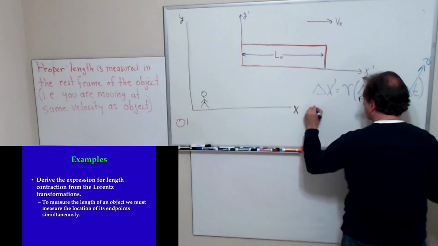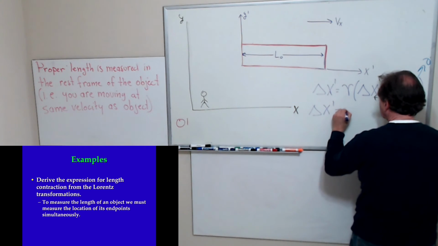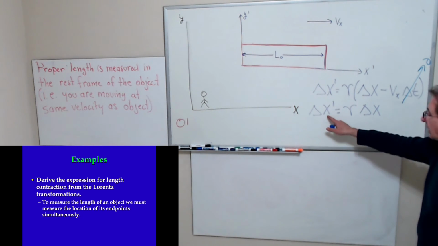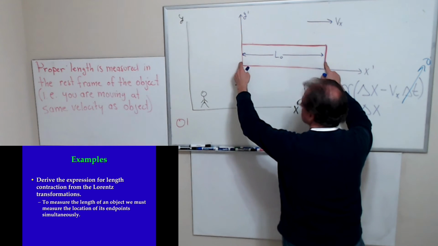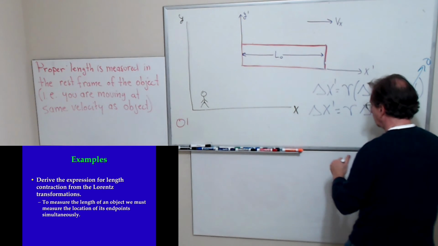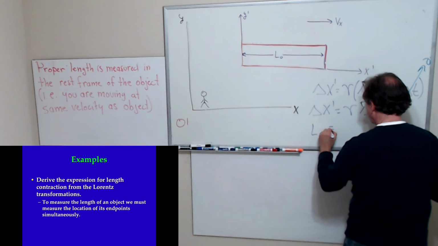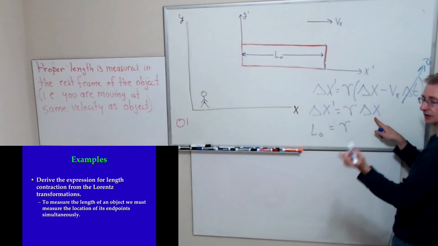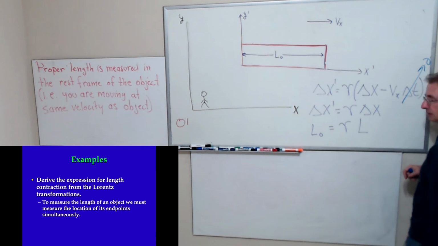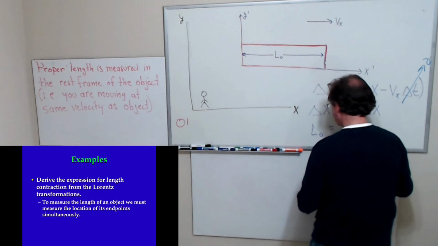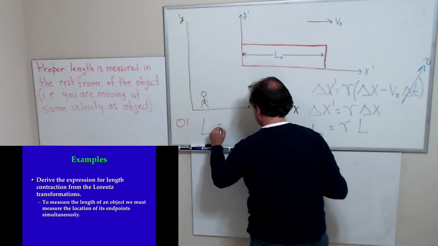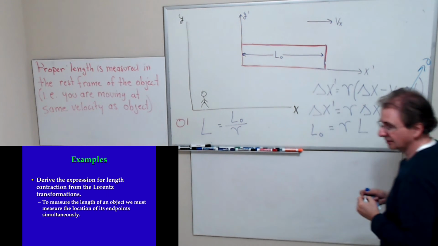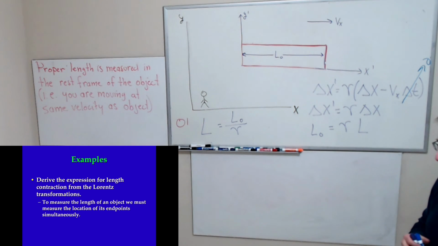with delta x prime equals gamma delta x. But delta x prime is just this length, which we know is the proper length. And delta x is just the length that you measure, which we'll call L. And so if you solve for L, you get L naught over gamma, which is the equation for Lorentz contraction.